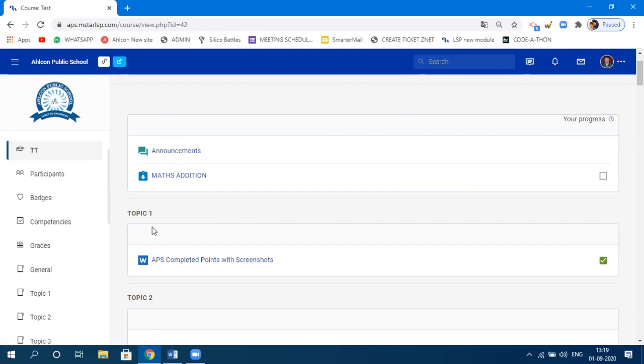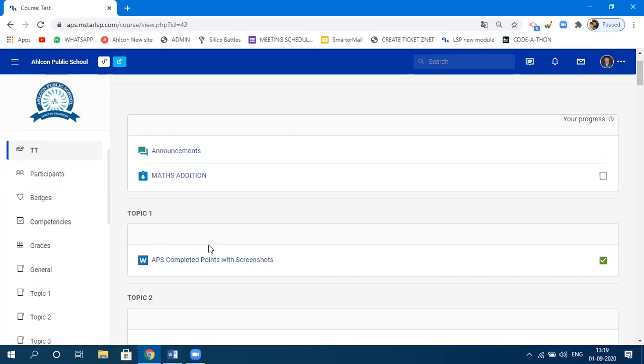Okay. And within the chapter, if you want to upload multiple subtopics and the files related to those topics, you can upload here. And you need to upload here actually. Okay. Now, topic 1, topic 2, topic 3 will appear in your case also.